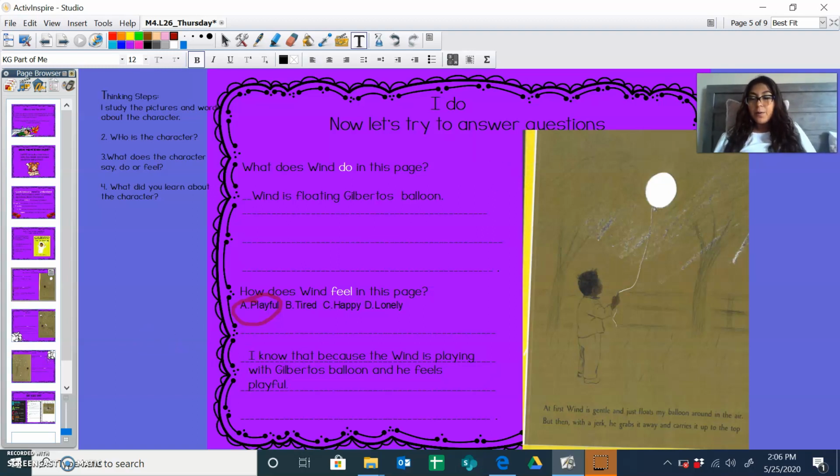Now, remember when you are answering your exit ticket, you have to be thinking about your thinking steps. Good job.